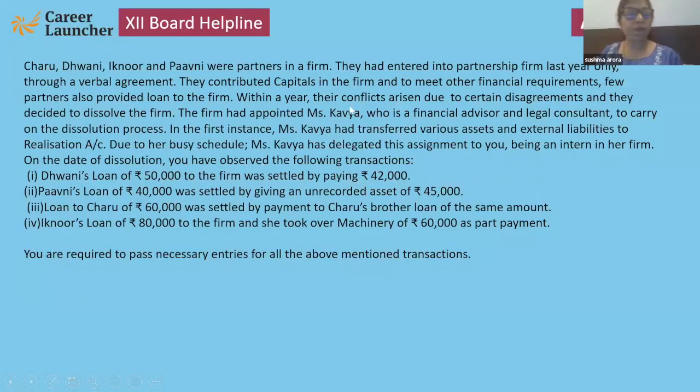Dhwani's loan is settled by cash. Pavni's loan is settled by an asset. Loan to Charu is settled by brother's loan. Iknoor's loan is taken over, so she has taken over 60,000 rupees of machinery. Note down the question.